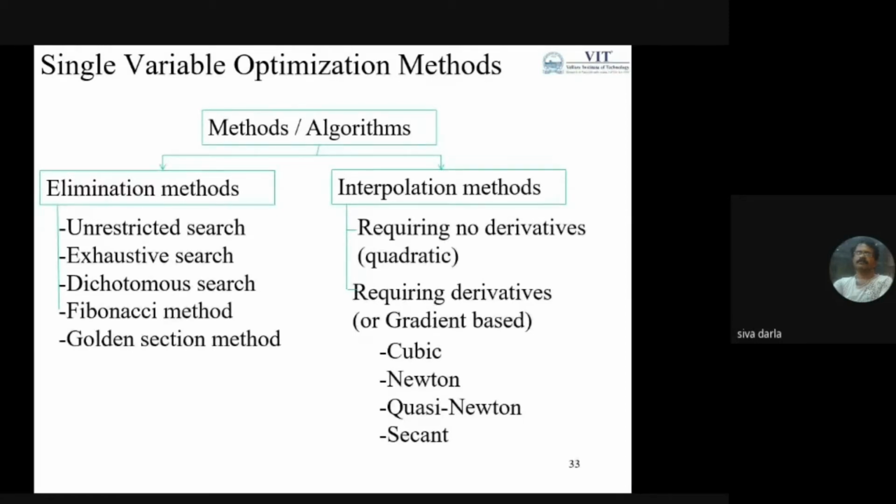I'm going to focus more on elimination methods of single variable optimization. Of course, I will also take one gradient-based method for single variable optimization problems.